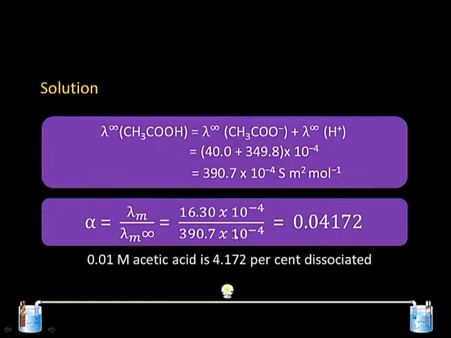This ratio gives a value of 0.04172, and when we convert into a percentage, we get a value of 4.172, which suggests that the dissociation of the acetic acid is 4.172 percent, which means that out of 100 molecules, 4.172 molecules are able to dissociate. It is a very small number if you look at it. So, these are important applications if you want to understand an unknown acid.